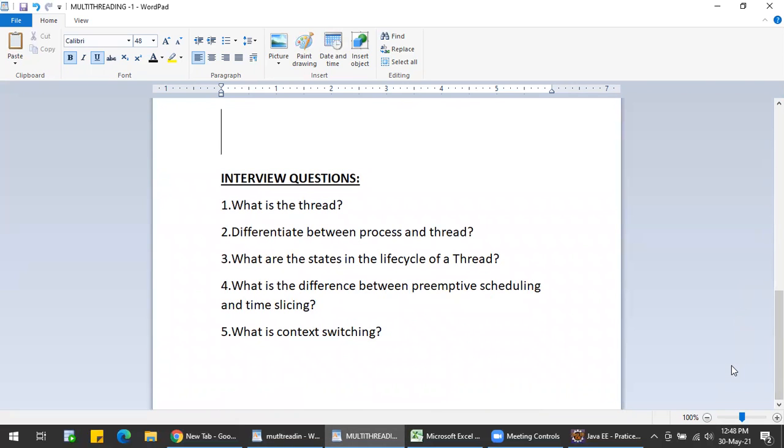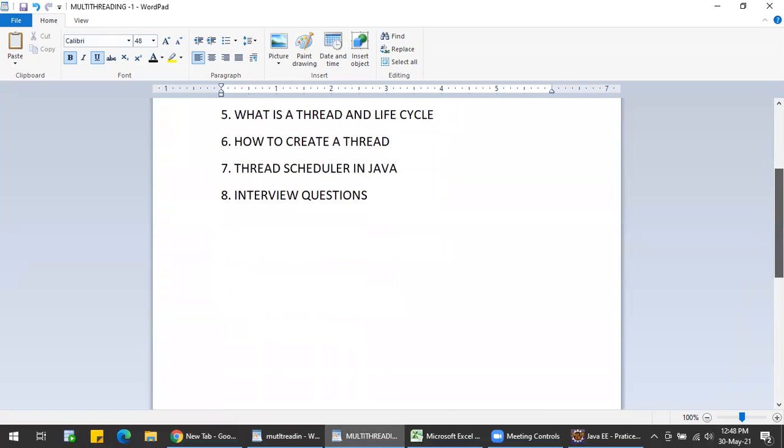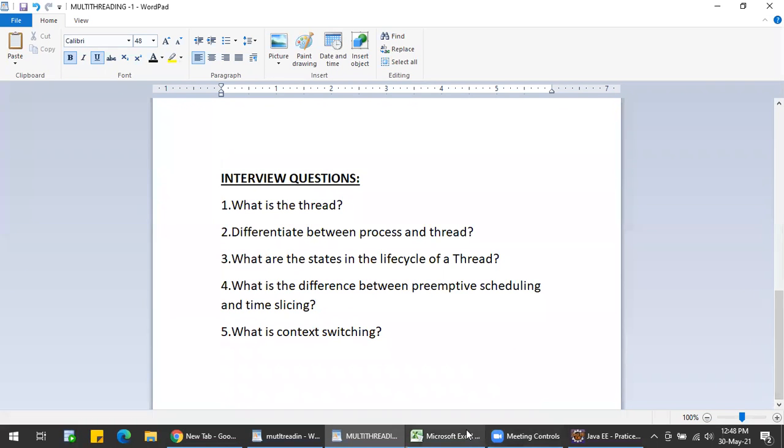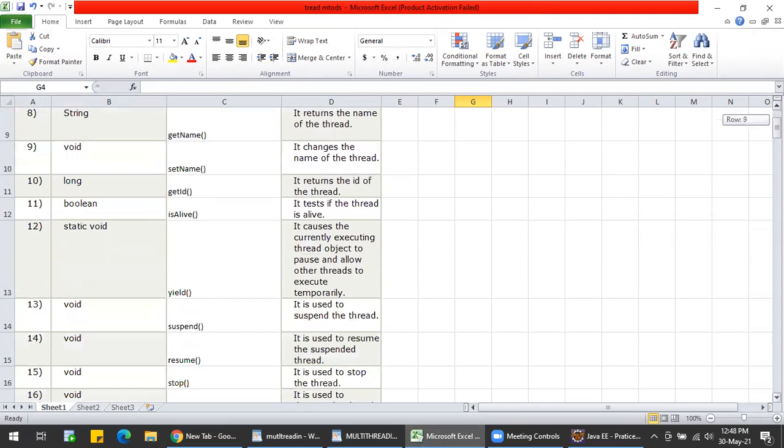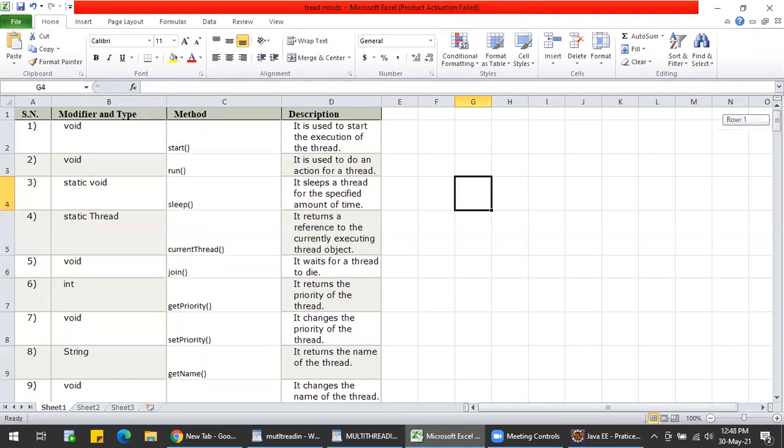There are some more important topics to be discussed in multi-threading that we will be seeing in the next class. I will be sharing the important methods of the Thread class, which are very important. I'll just give brief examples of these.